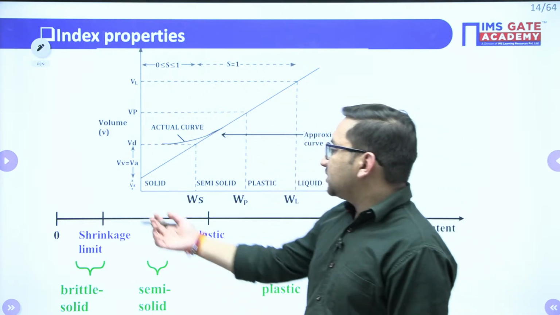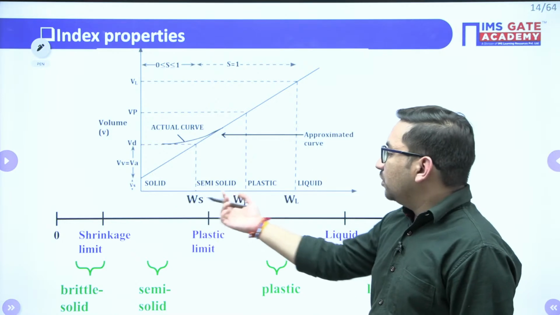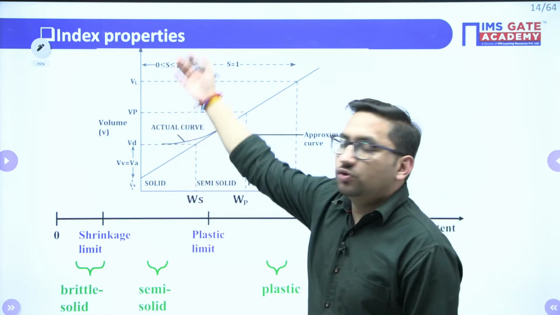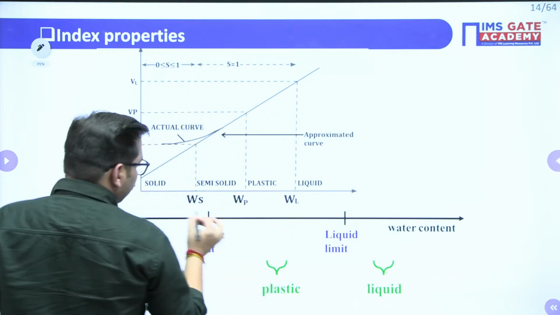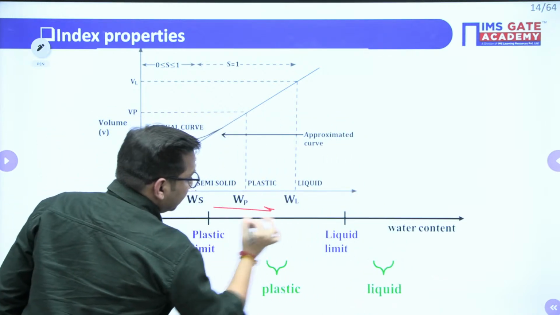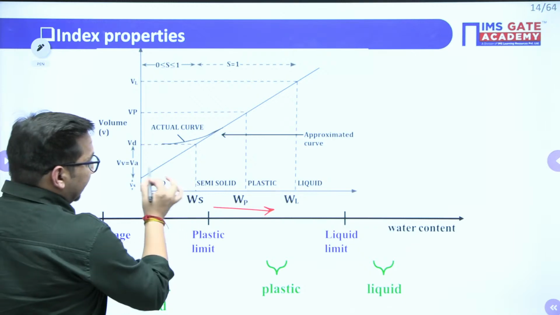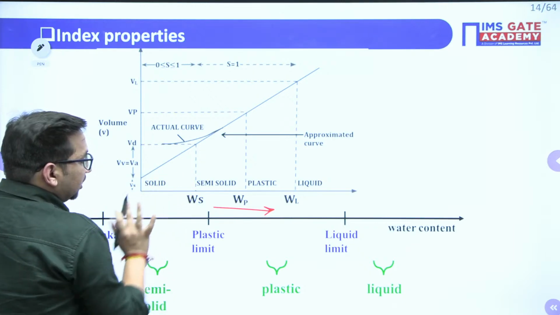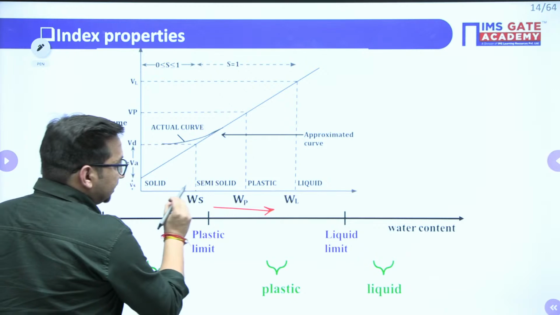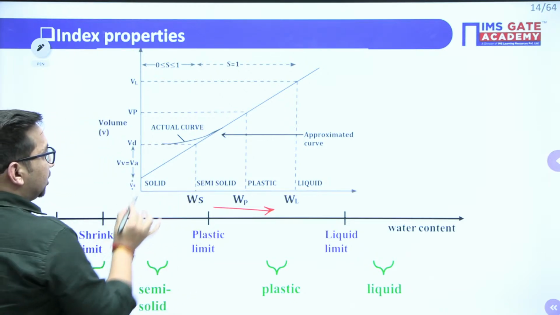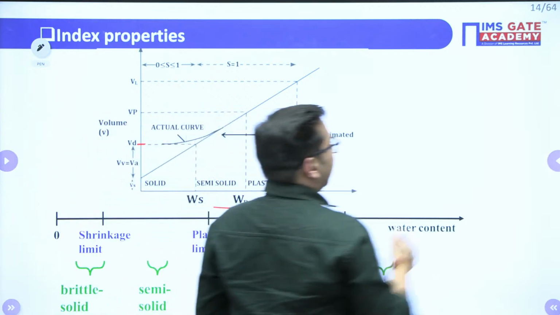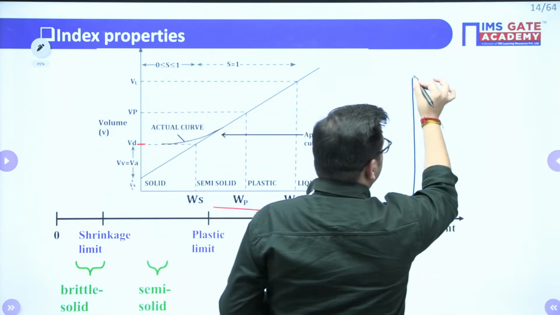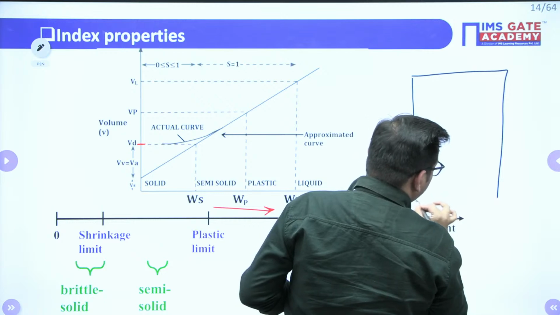For that, I have just prepared one chart with respect to water content and volume, right? So when you are increasing the water content, your soil is first solid when the water content is almost 0. When you keep on increasing the water content, initially your volume was the dry volume. So try to see here. I will just represent it with the three-phase system also so that it will be clear to you.